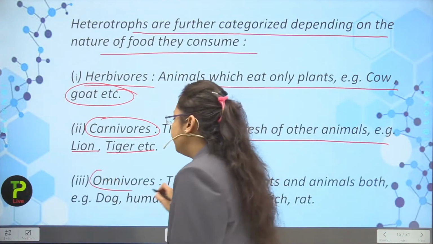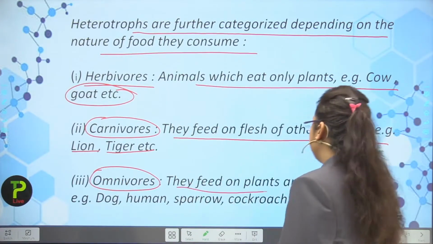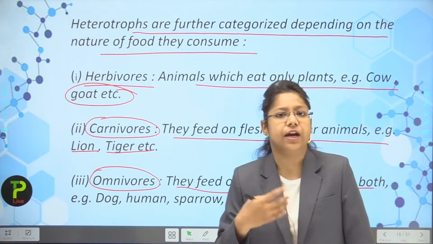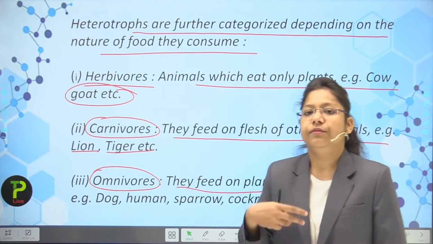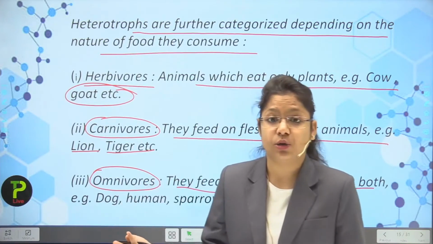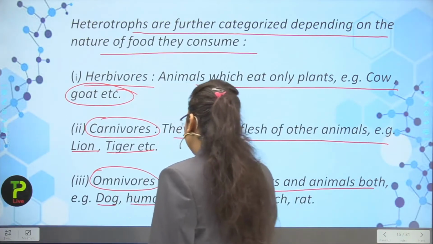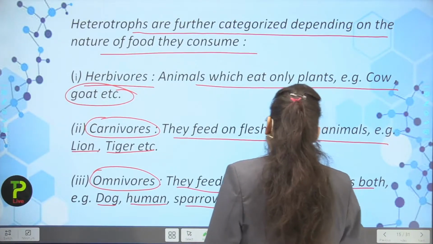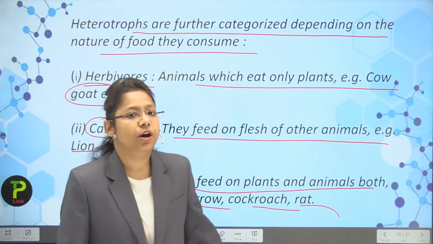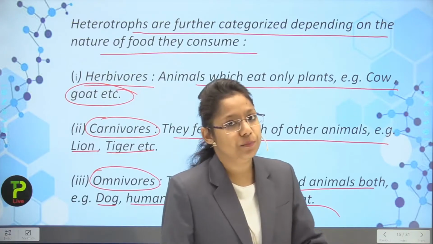Next, omnivores. Omnivores feed on plants as well as animals. So we can count ourselves in omnivores also. We eat plants, we eat animals also. Okay. Examples: dog, human, sparrow, cockroach or rats. So these are the organisms which are omnivores.